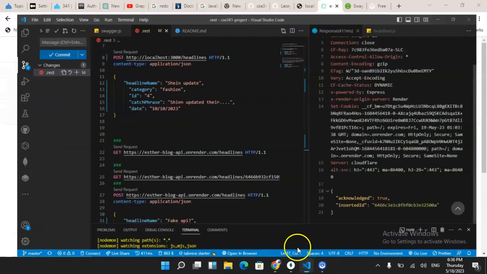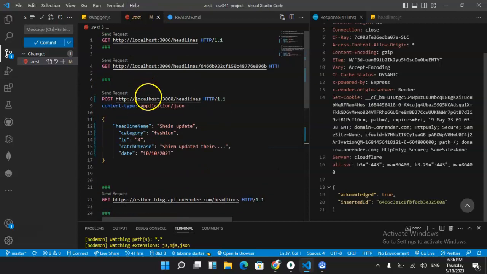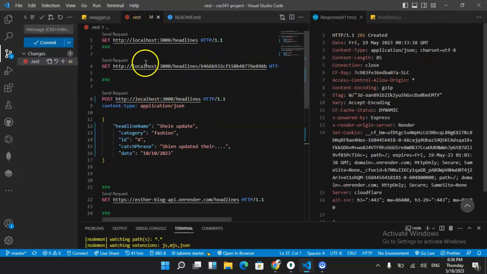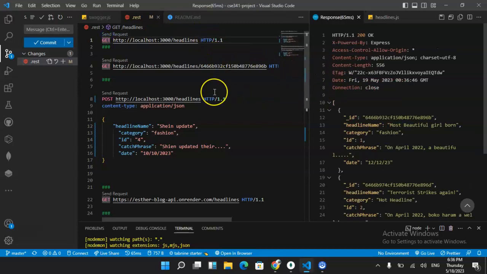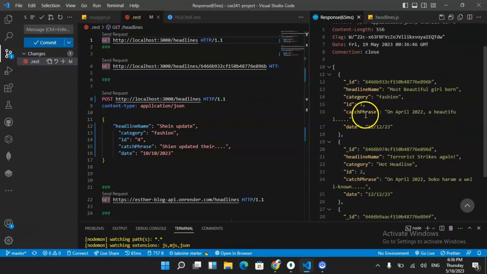I am going to go ahead and show what my project looks like from here. So this is my API. So I'm going to my REST file. So I'm going to get. My project is a fake blog kind of thing. So this first request is on headlines, then on subsequent parts of the project we will work on the blog itself.